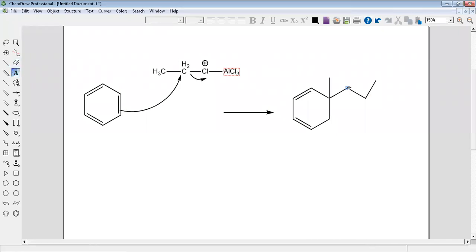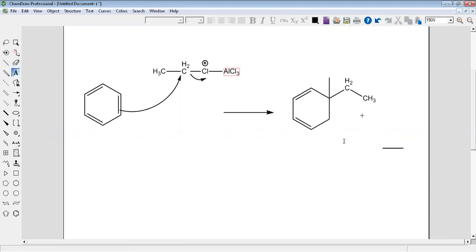Sorry, we have one excess. This will be CH2, and this will be CH3, plus AlCl4 minus.